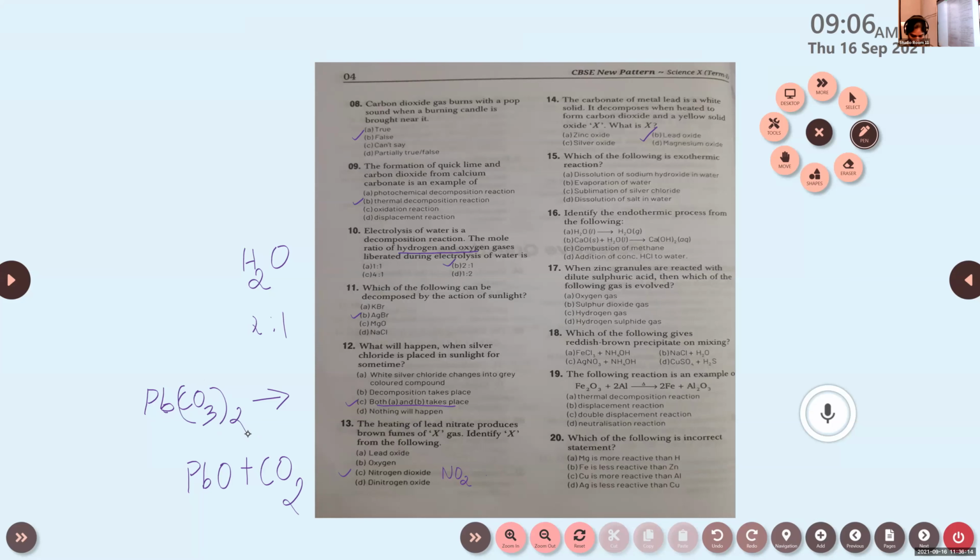PbO plus CO2. So you have to note this. If there is yellow color, that is due to lead. Okay, lead. Then Rose, can you read the 15th question?